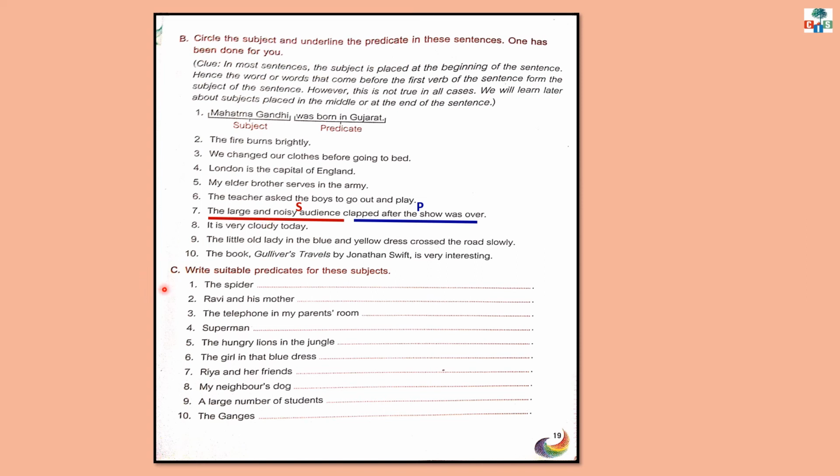Now, come to exercise C. Write suitable predicate for these subjects. Now, here in this exercise, only subjects are given and you have to complete these sentences using predicates. Number 1, the spider. So, I have framed the sentence like this. The spider climbed the wall with its web. So, try to complete these sentences using your own predicates.